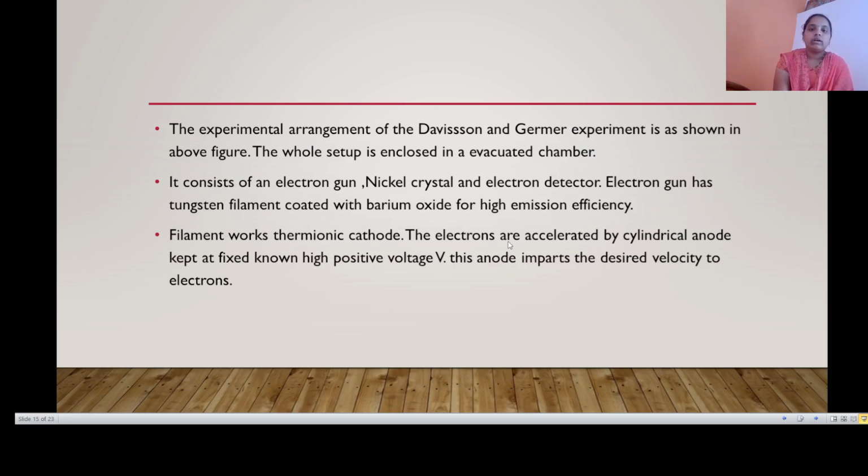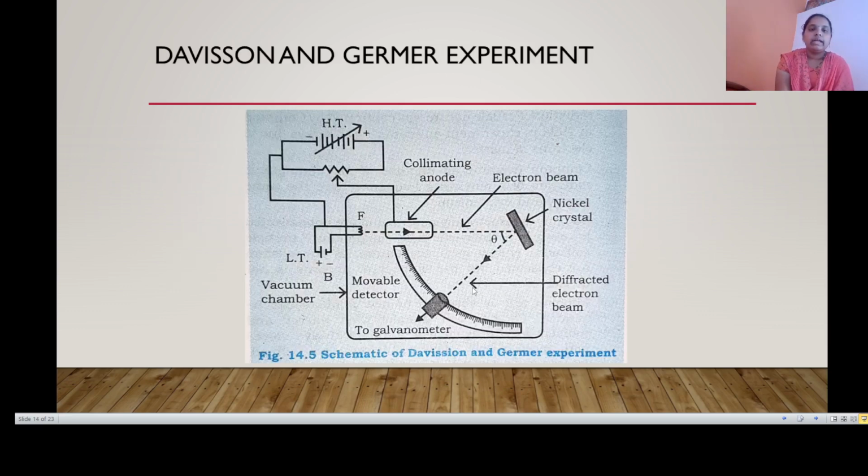The filament works as a thermionic cathode, and electrons are accelerated by a cylindrical anode kept at a fixed, high positive voltage V. This anode imparts the desired velocity to the electrons. Here is the anode, and here is the movable detector.